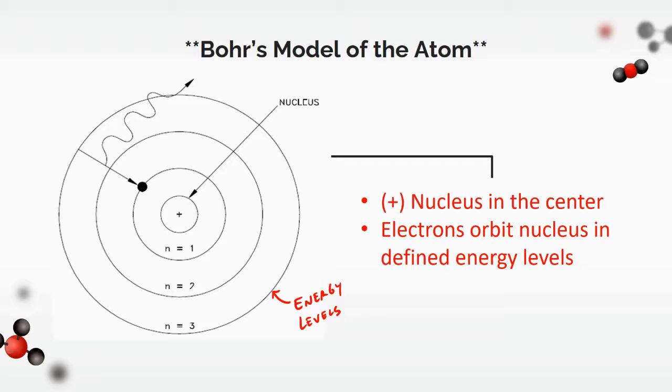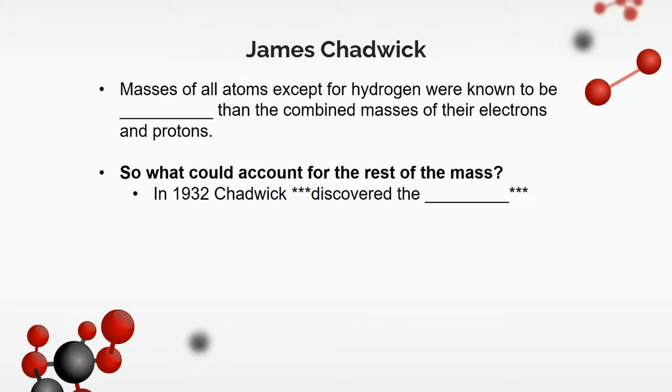Now, going along much more currently, the last big scientist that we're going to talk about is James Chadwick. James Chadwick figured out that the masses of all atoms except for hydrogen were known to be different than the combined masses of their electrons and their protons.